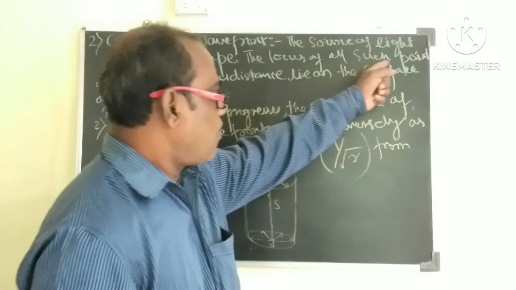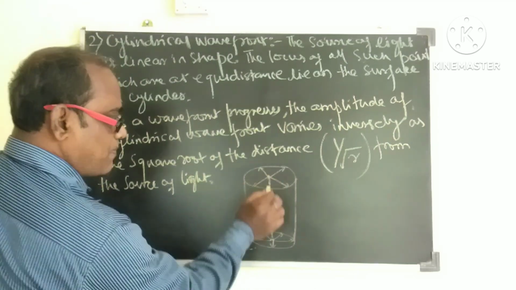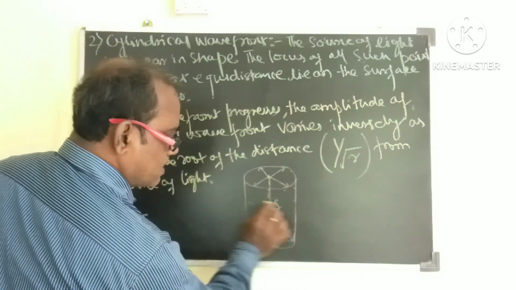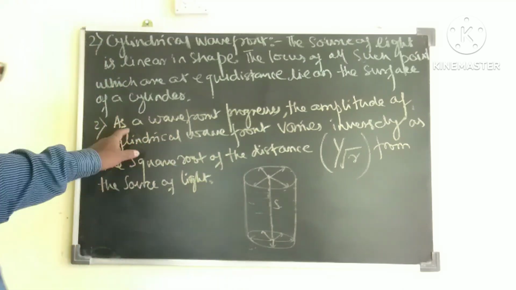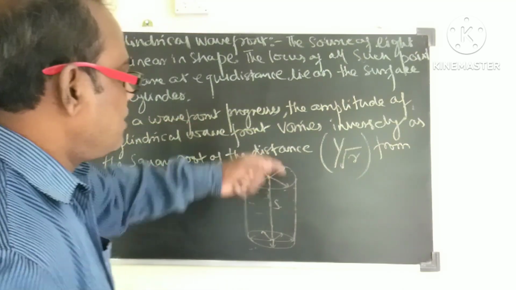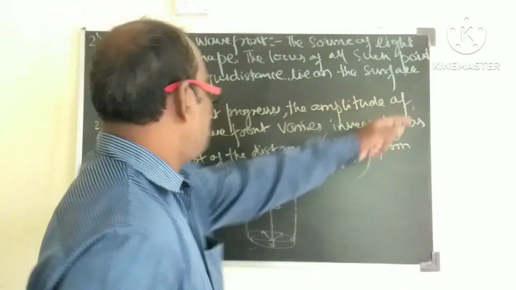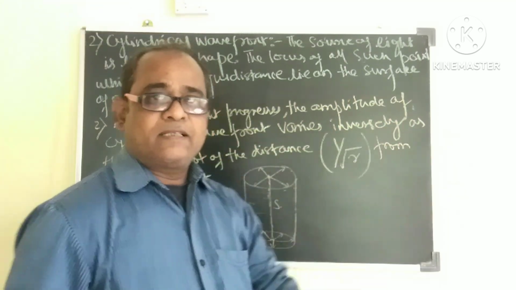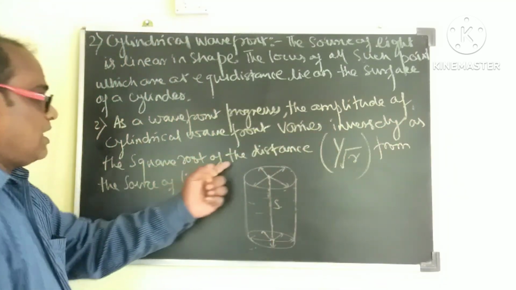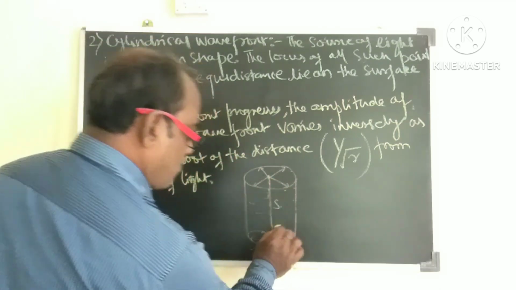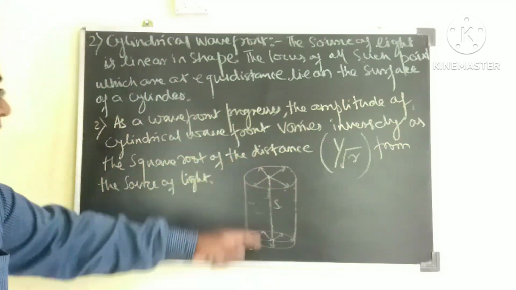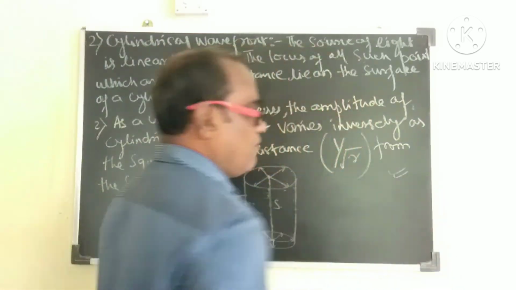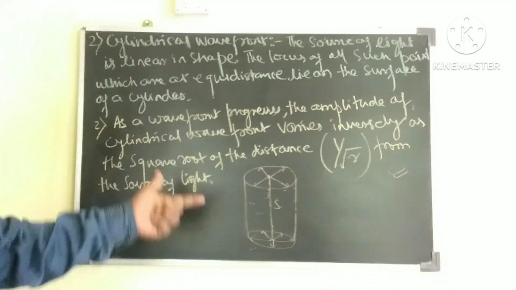The locus of all such points. See, for each particle, the locus of all the points will lie on the surface of the cylinder. Another one is that as the wavefront progresses, the amplitude of the cylindrical wavefront varies inversely as the square root of the distance from this linear source of light. This is also one of the most important points. We want to learn it from this.